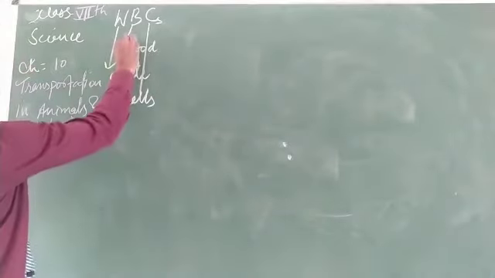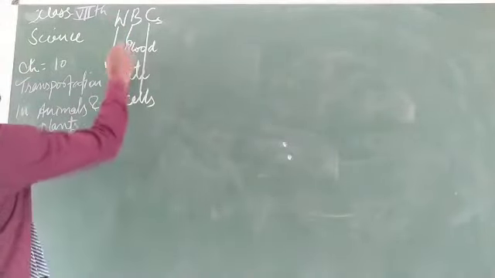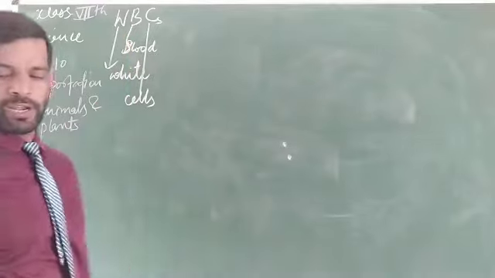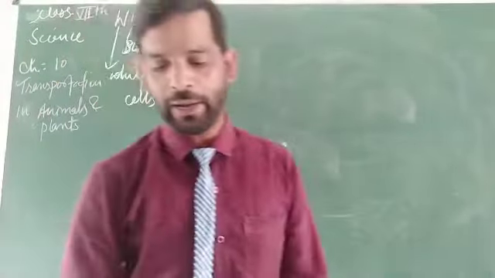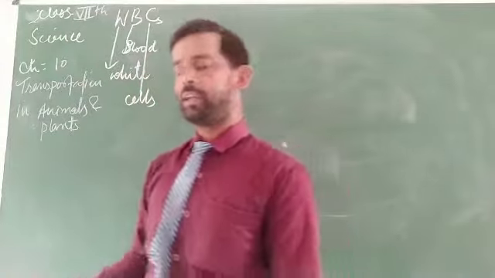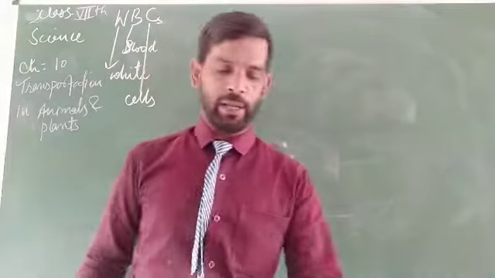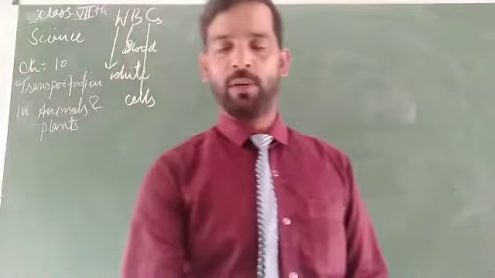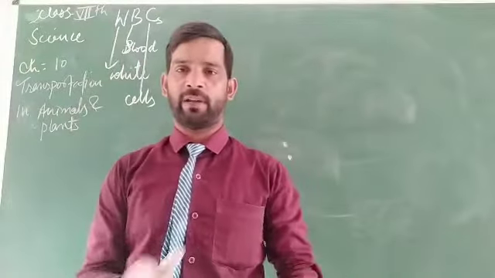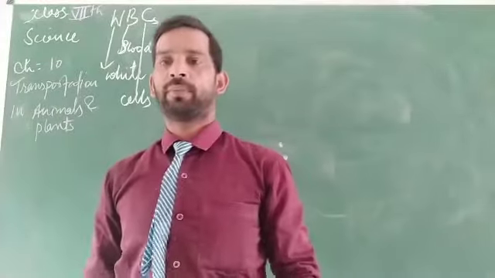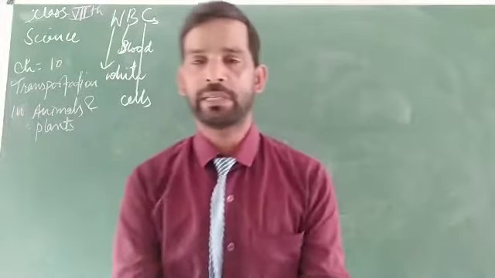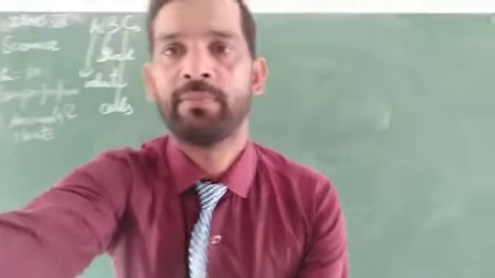This is white blood cells. White blood cells play a very important role against diseases or against any foreign particles. They play a very important role in protection against different types of foreign particles and disease-causing microorganisms.